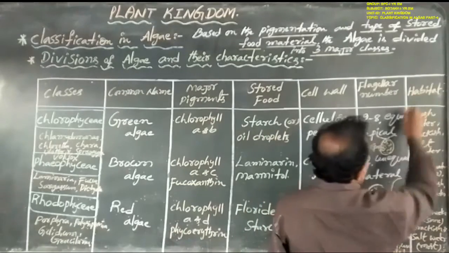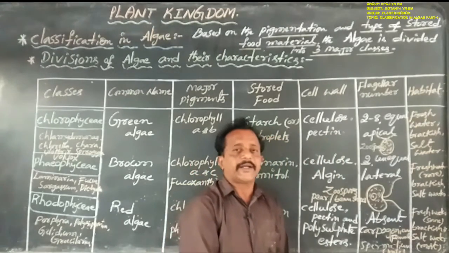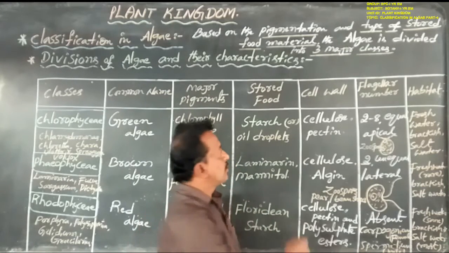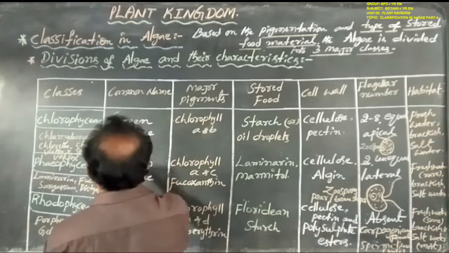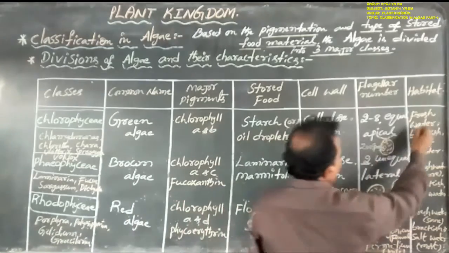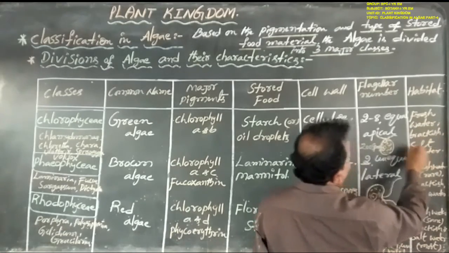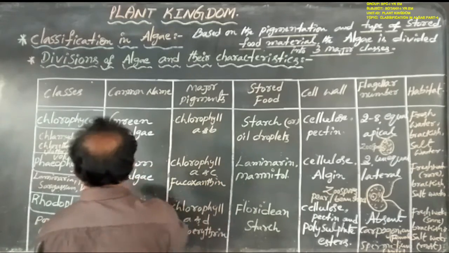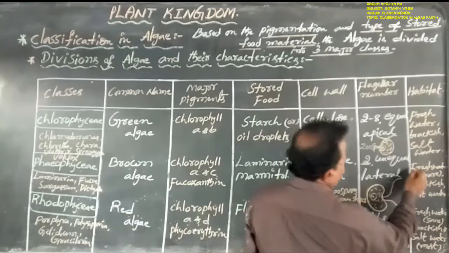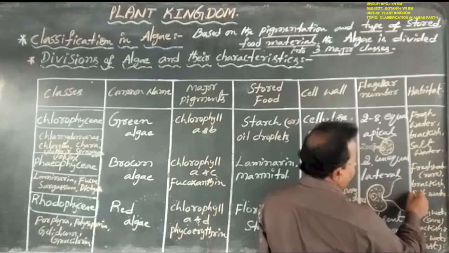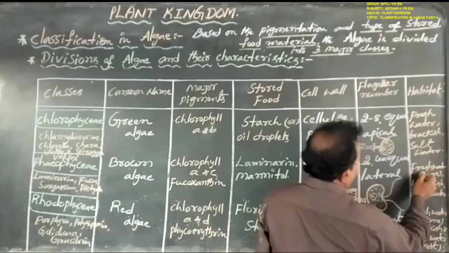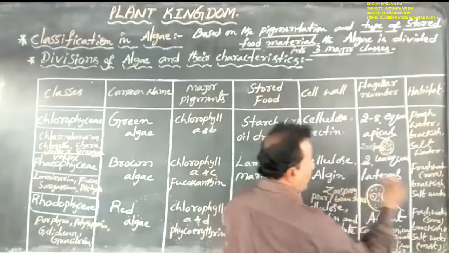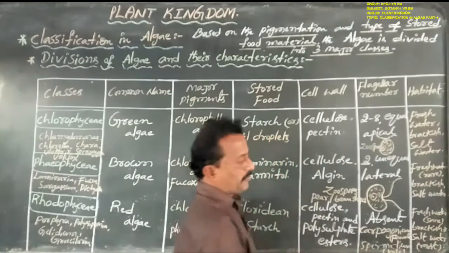Last one here, habitat or occurrence, that means the living place or living area. Most of the members of Chlorophyceae grow in freshwater, brackish water as well as salt water. Most of the Phaeophyceae members grow in freshwater, brackish water and salt water, but here the Phaeophyceae members rarely grow in freshwater, and generally grow in brackish water and salt water.